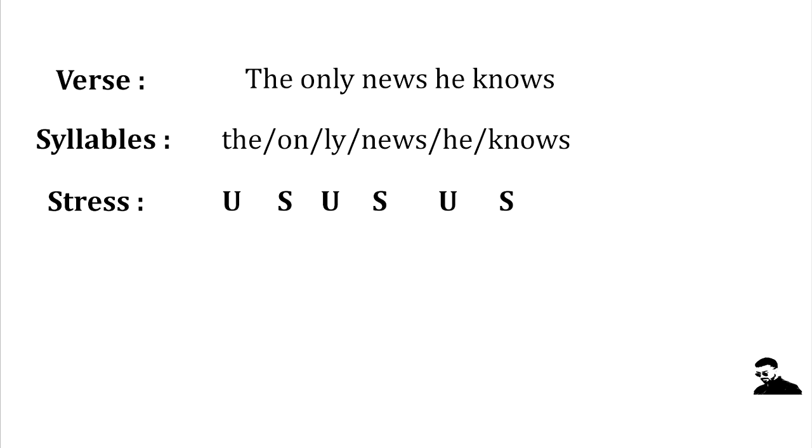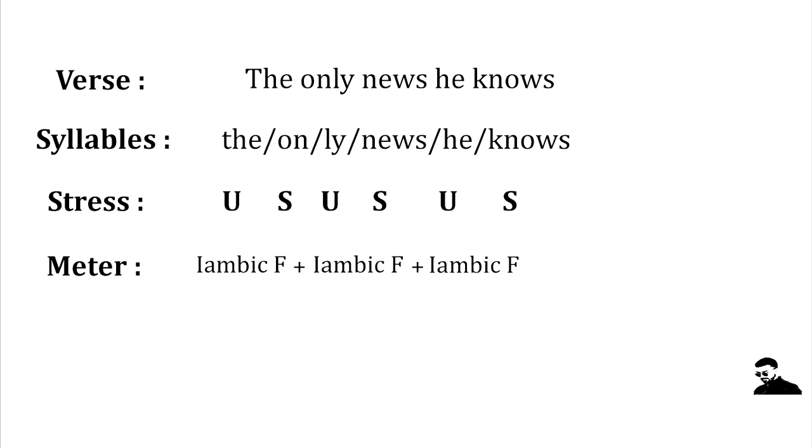Now, third stage has 2 steps. The first one is identifying the foot pattern. Remember, foot pattern is the combination of stressed and unstressed syllables. Right? Now we have unstressed stressed. That means one iambic foot. Then we have another unstressed stressed pattern. That means another iambic foot. And finally, we have also another unstressed stressed pattern. So it is another iambic foot. So in conclusion, we have three iambic feet.